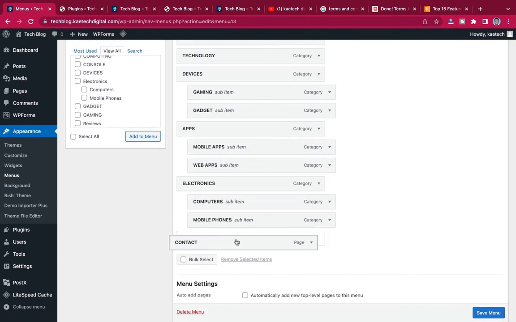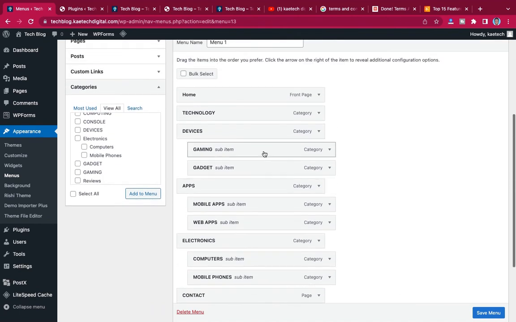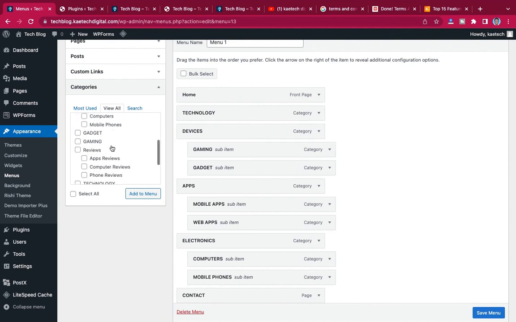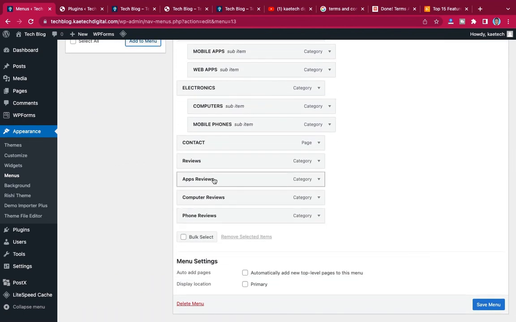Okay, so basically these are devices, and then maybe I can also add reviews to it, because since the website is reviews and tech blog, then the reviews should come. Yeah, I'm going to drag this one over here.